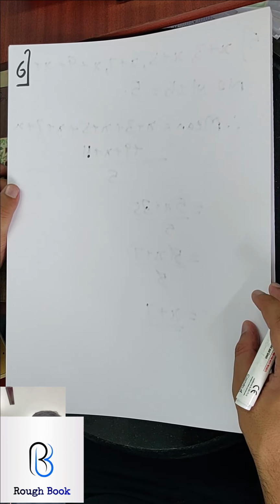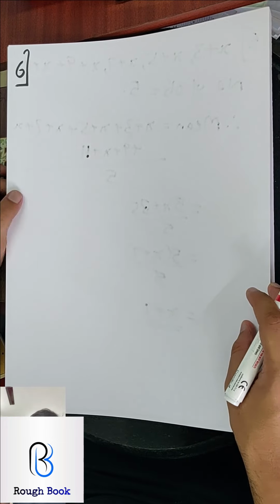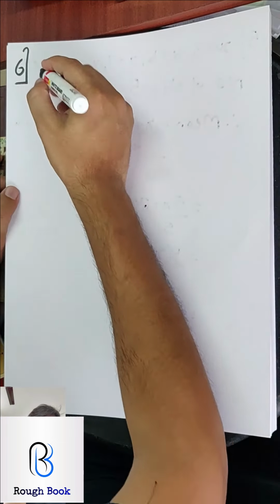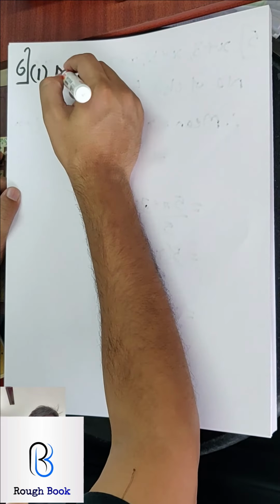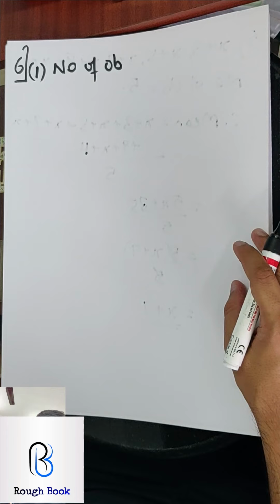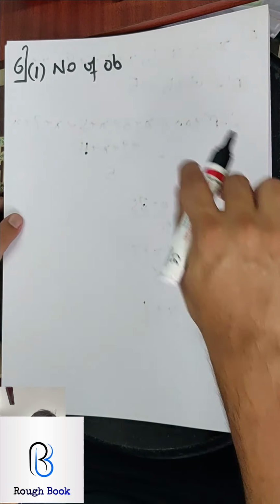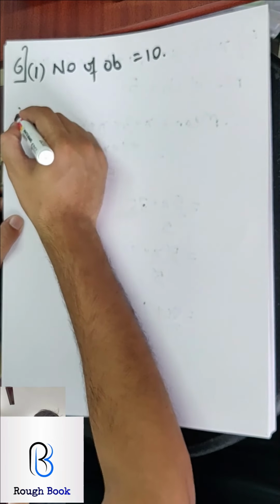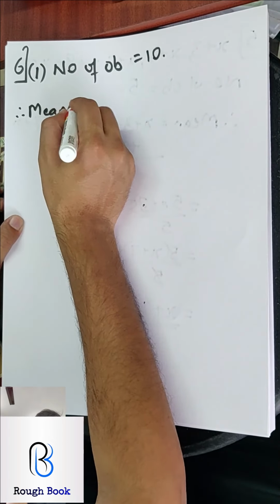First they say if the different values of variables of x are so and so, find the mean. So first let's find the mean. So how many number of observations are there? Can you just count it in your textbook? So I can see 1, 2, 3, 4, 5, 6, 7, 8, 9, 10. So number of observations are 10. So therefore mean, I'll have to add all of them.